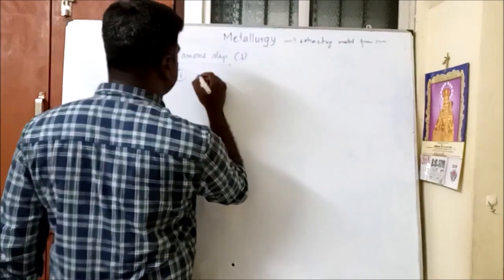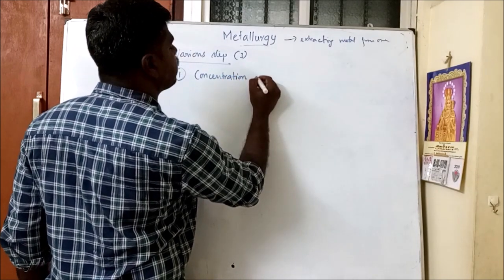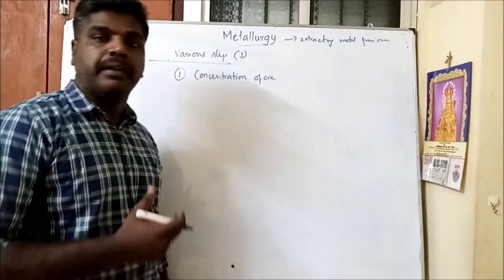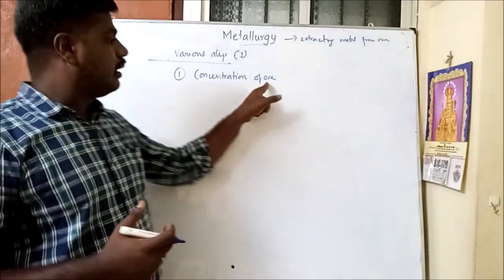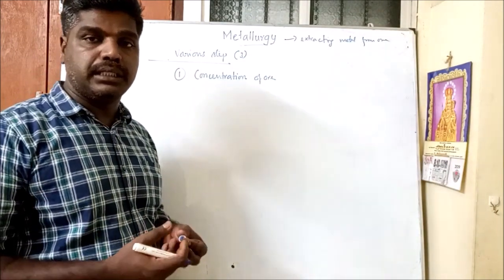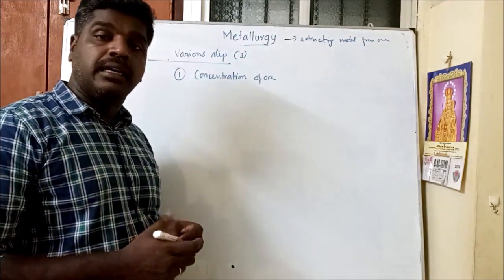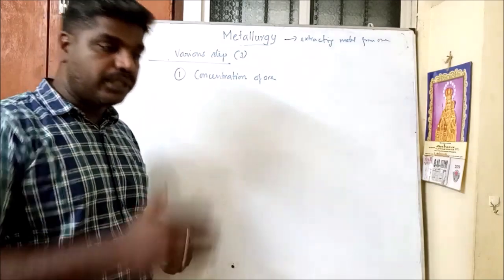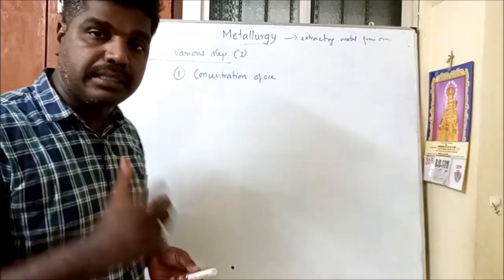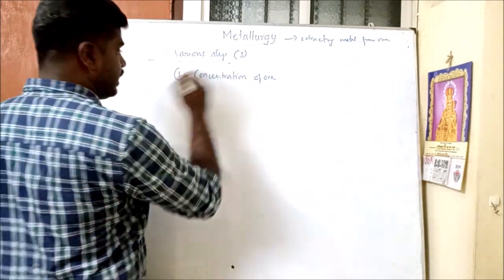First step, we call it as what? Concentration of ore. Concentration means we have to remove the unwanted earthy impurities. The ores are obtained from earth, so they contain many gangue or matrix. In order to remove this gangue or matrix, we have to follow a first method that is called concentration. In Tamil we call it adarpirital. This is the first step.